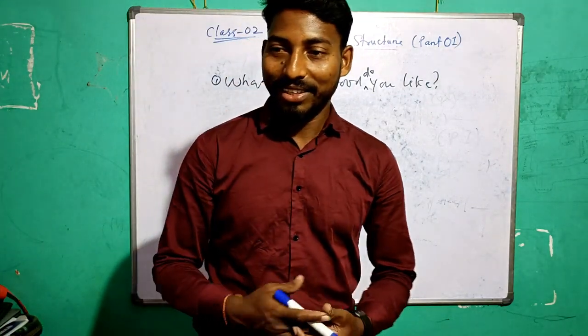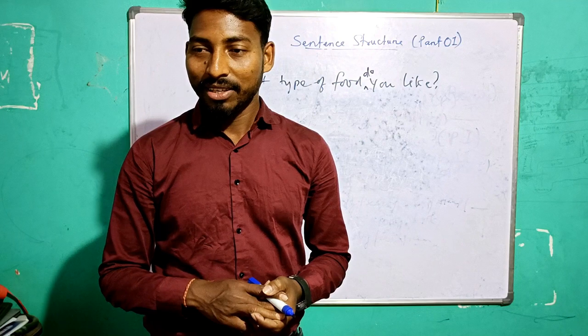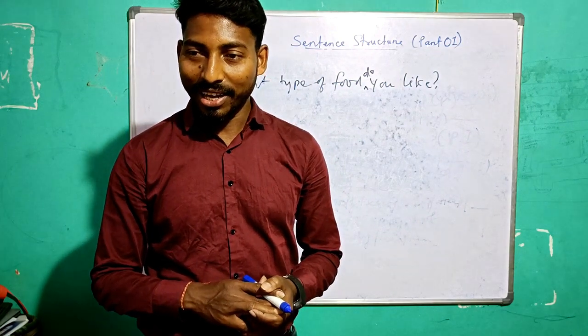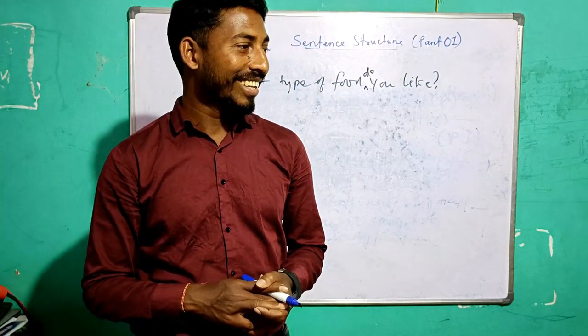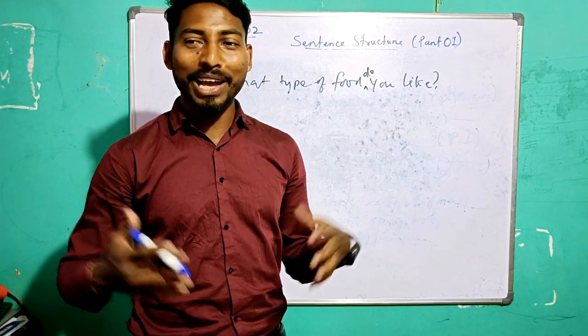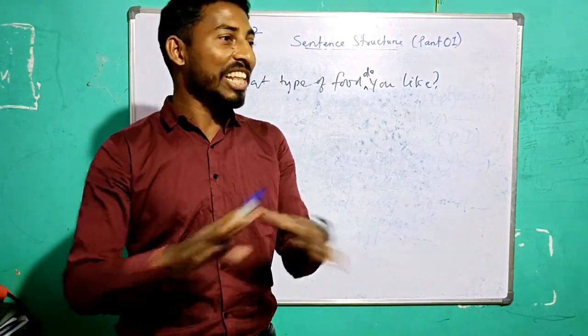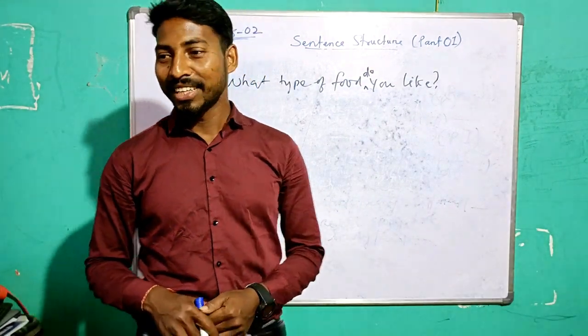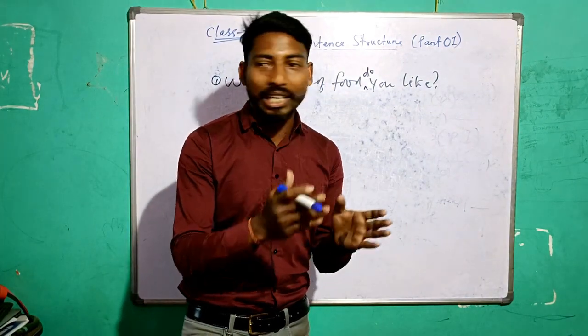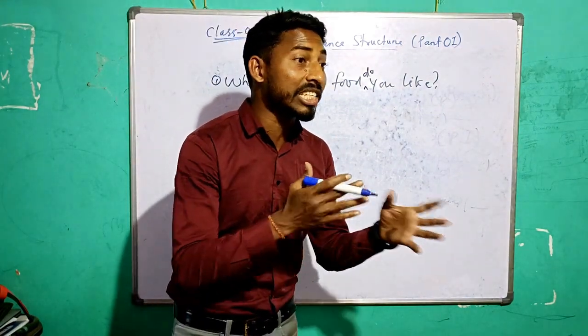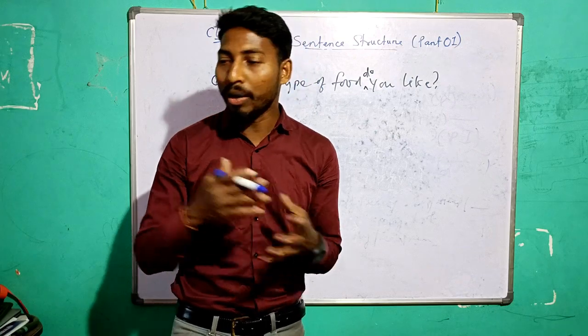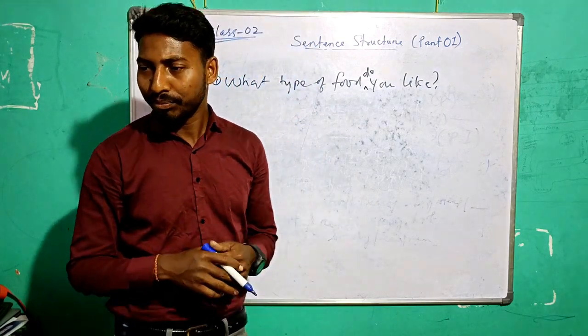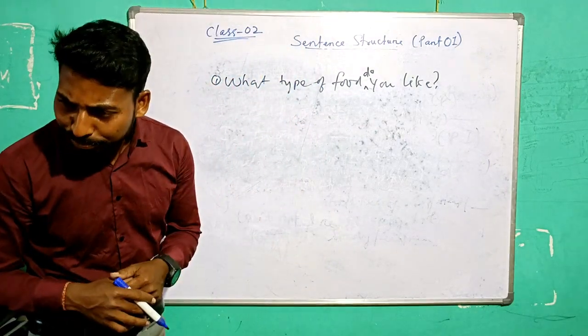What food do you like? I like samosa. You say, I like biryani and nothing else in the world. Then start the sentence using I like. So what food do you like? I like junk food.